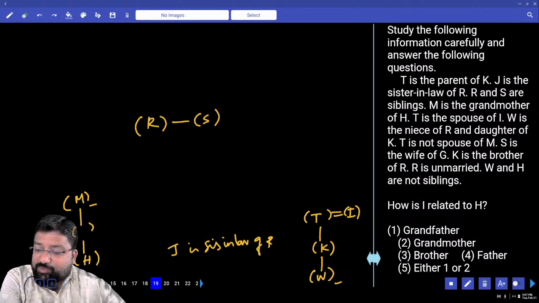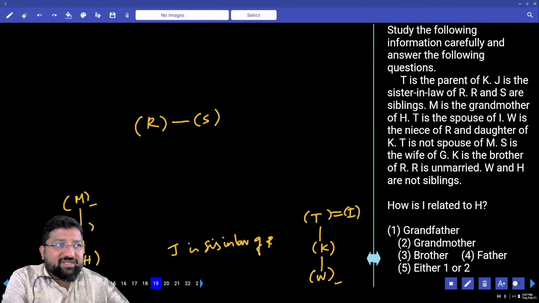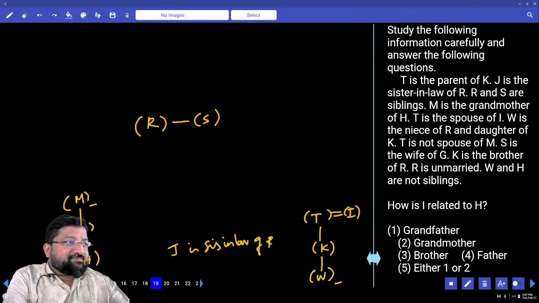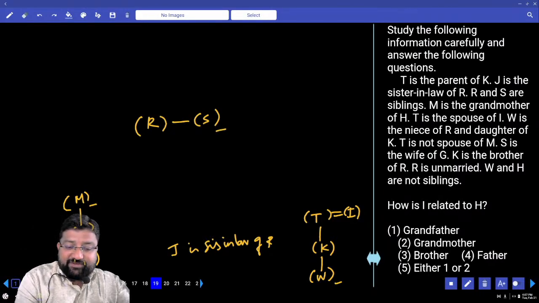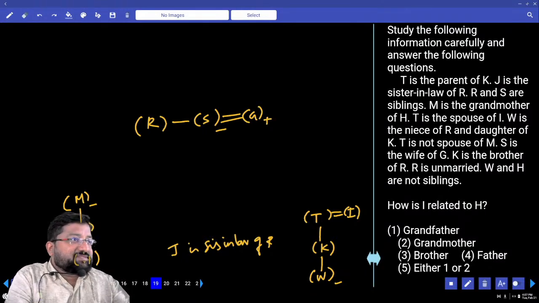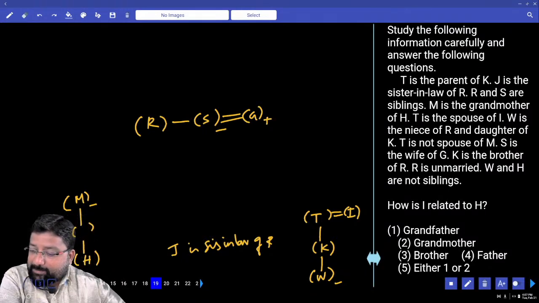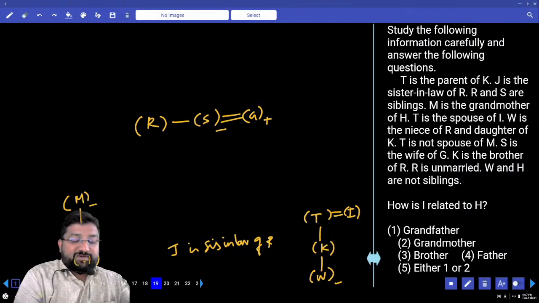T is not the spouse of M. Meaningless. Already above it says T is the spouse of I, and below how can it say T is not the spouse of M? It's correct, right? When T is the spouse of I, how can T be the spouse of M? S is the wife of G. Automatically G is male.